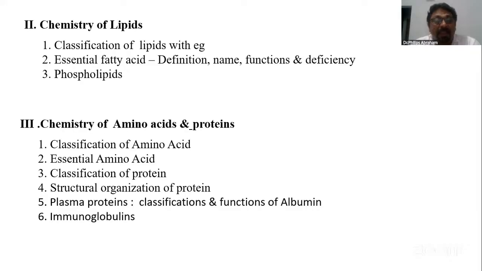Okay. In the same way, in amino acid metabolism, we also have amino acid chemistry. We have another question, essential amino acid. Same definition: amino acids which cannot be synthesized in the body but which should be supplied through the diet are called essential amino acids. And then its names come. Around 8 essential amino acids are there, and 2 semi-essential amino acids are there. So study that also.